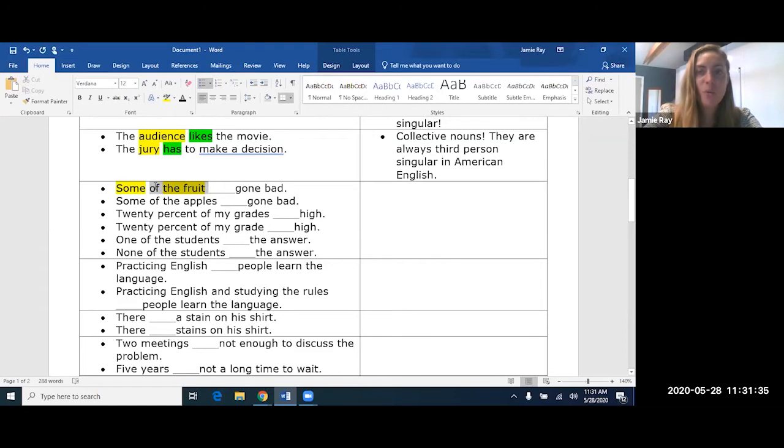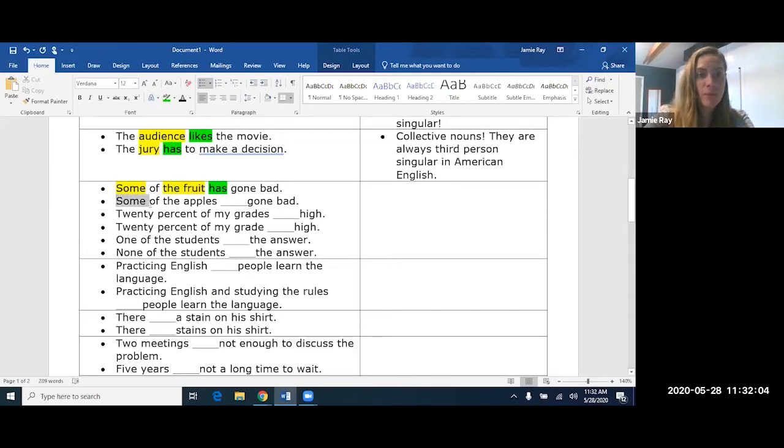But when we use a quantity like some of, 20% of, a lot of, all of, right? We make the noun that comes after of, even though it's not the subject, agree with the verb. So some of the fruit has gone bad. It's going to be a singular verb with an S because fruit is singular, okay?